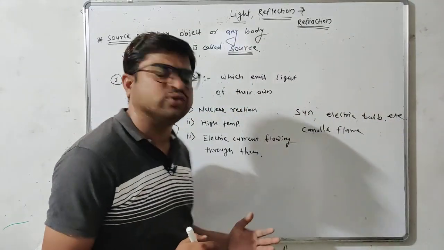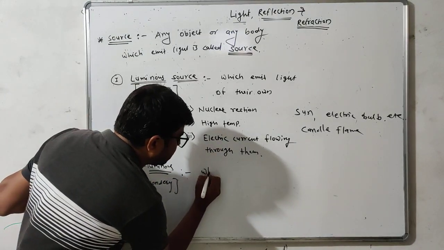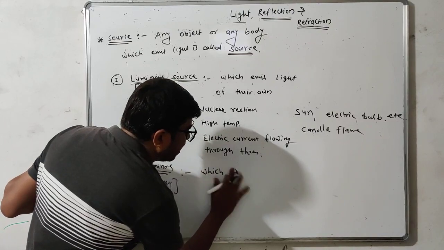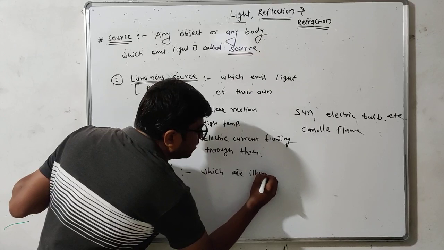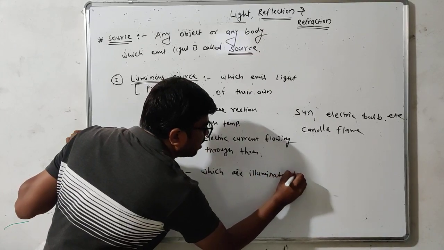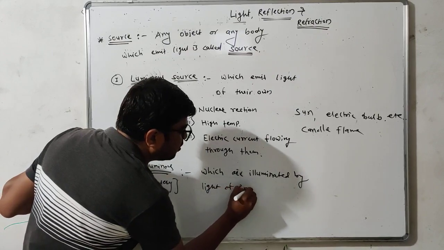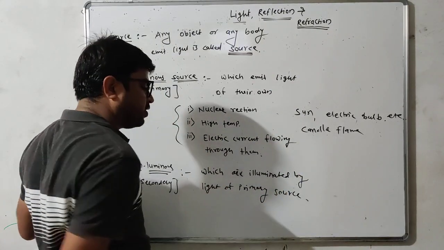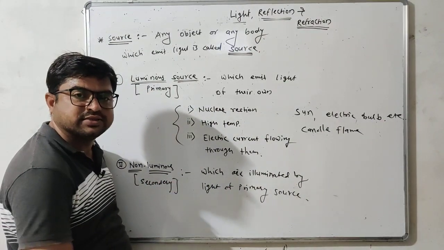Such sources are called non-luminous sources, which are illuminated by the light of a primary source. Okay, these are called non-luminous sources.